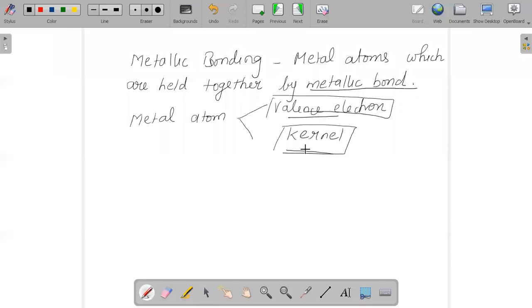In expanded terms, it is your nucleus and the inner shells.